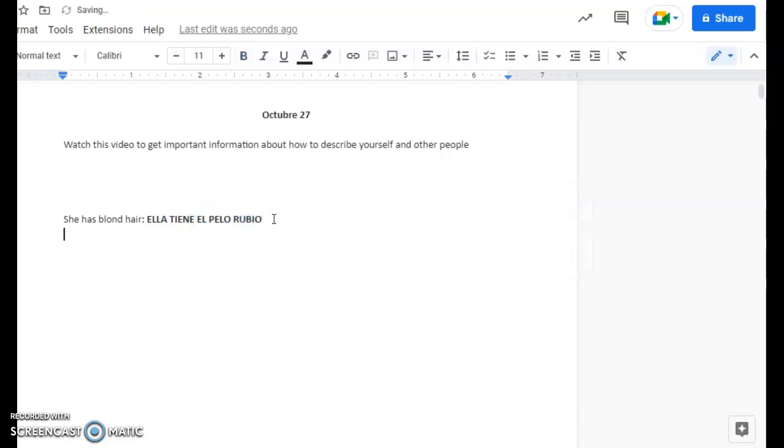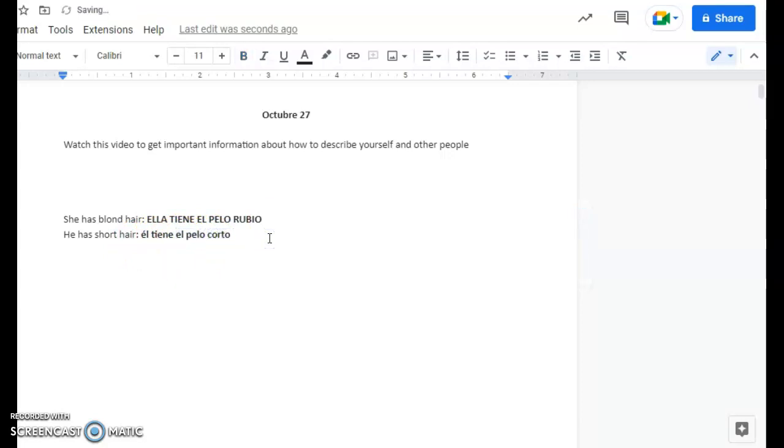What else, for example, you want to say, he has short hair. So we are going to say, él tiene el pelo corto. So please never say, él tiene corto pelo. No, first is pelo and then the description.